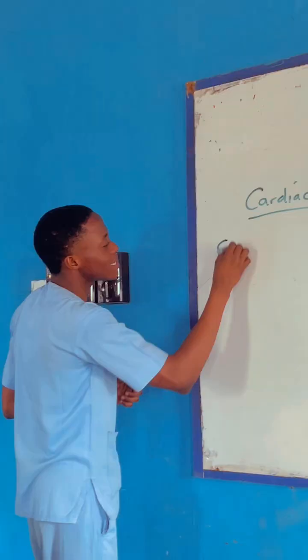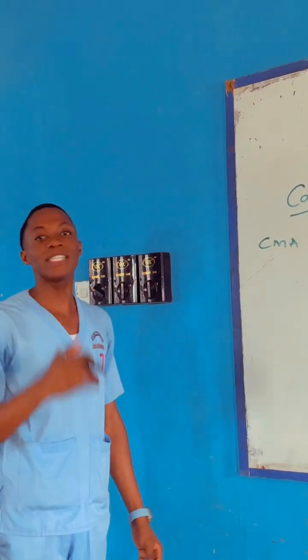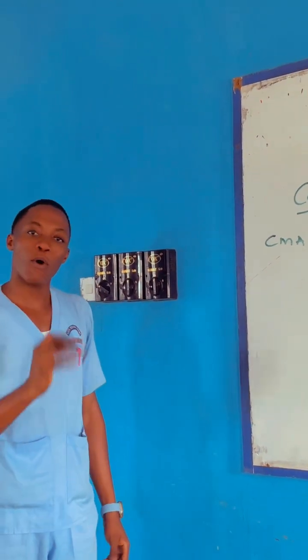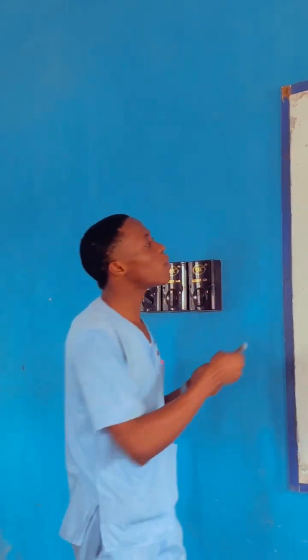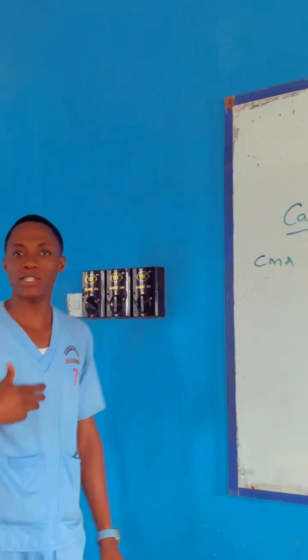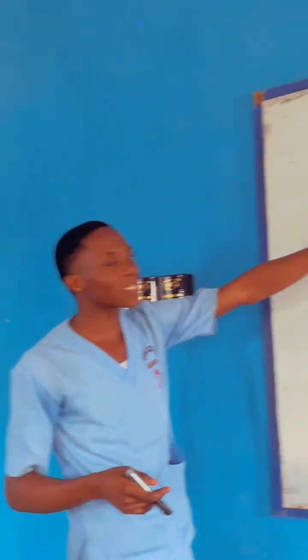Cardiac arrest is the sudden cessation of what we refer to as CMA, cardiac mechanical activity, which results from the absence of circulation. So when we say cardiac arrest, this means the heart stops due to a certain reason. The reason could be the heart producing an irregular heart rhythm, which is known as arrhythmia. Once the heart is producing an irregular or disorganized rhythm, that is when we come about cardiac arrest.